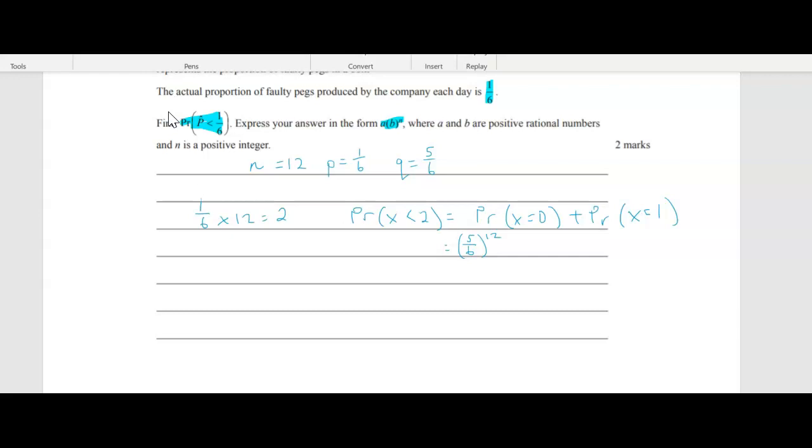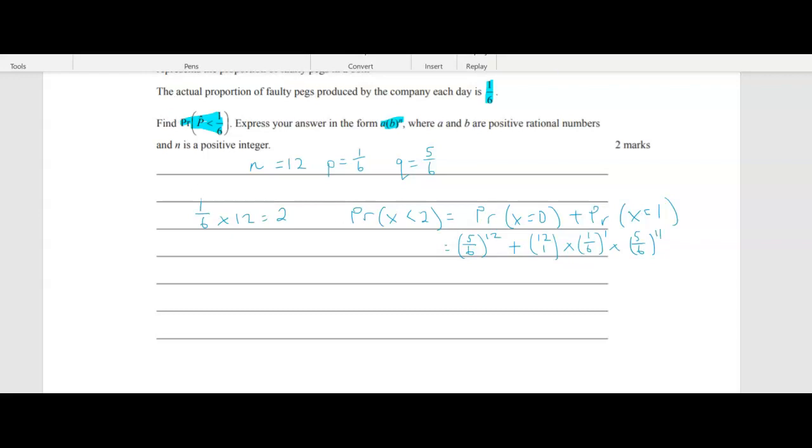Then we've got the probability that 1 is defective. So we're basically going to be doing 12 pegs, of which we're choosing 1, multiplied by the probability of success, which is 1 over 6 to the power of 1, times the probability of failure to the power of 11.